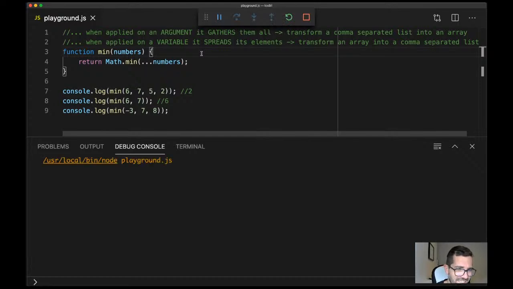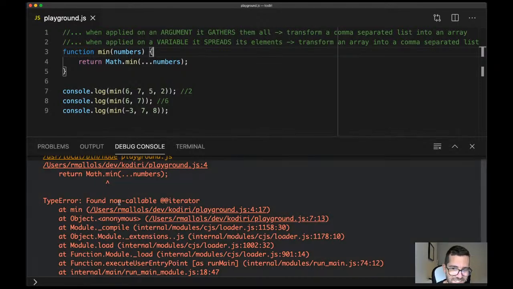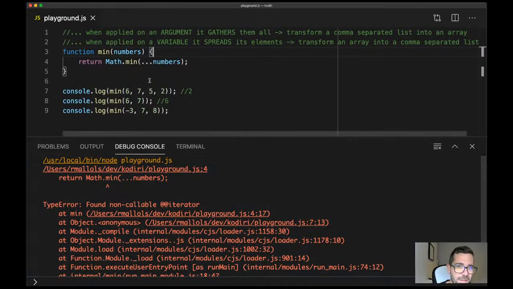I mean, if we run it, it's telling you cannot even do that. You cannot spread one number. How can you spread that? That doesn't really make sense, right? That's why it throws an error.